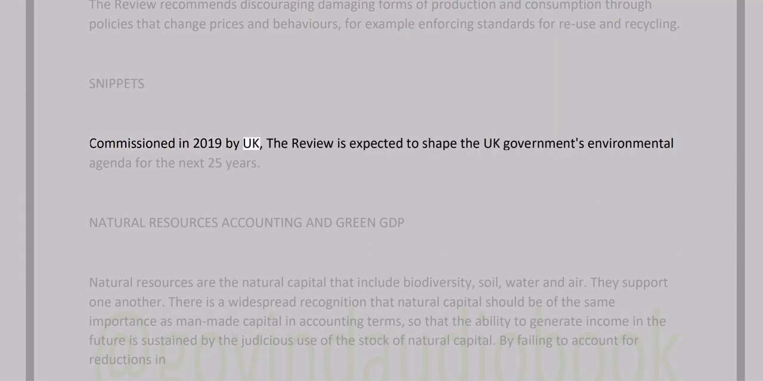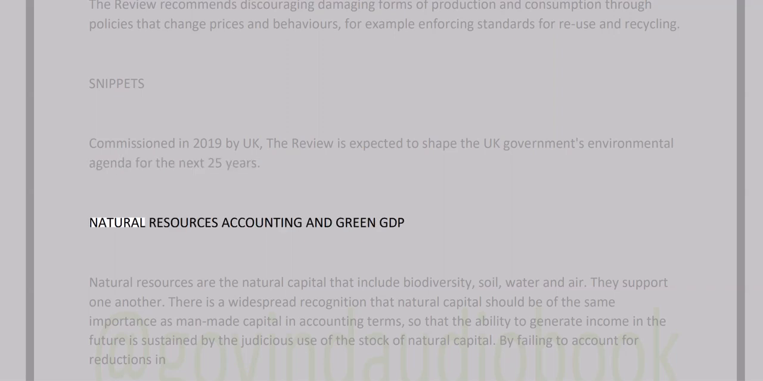Commissioned in 2019 by the UK, the review is expected to shape the UK government's environmental agenda for the next 25 years. Natural resources accounting and green GDP.